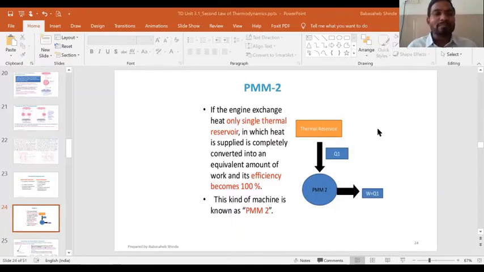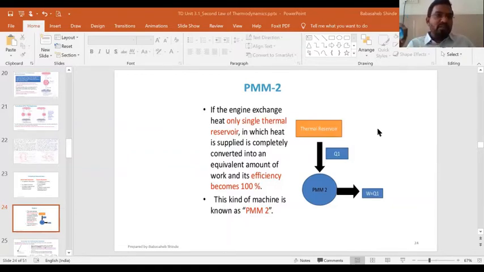Okay, I'll explain. Those who don't know PMM1 and PMM2 yet, you are supposed to know this because we have talked about it many times in the past, but I'm going to talk about it again. The first law is the law of conservation of energy. It says that energy can neither be created nor destroyed. We cannot create energy, we cannot destroy energy. Then what can we do with energy? We can transfer it from one form of energy to another form of energy.